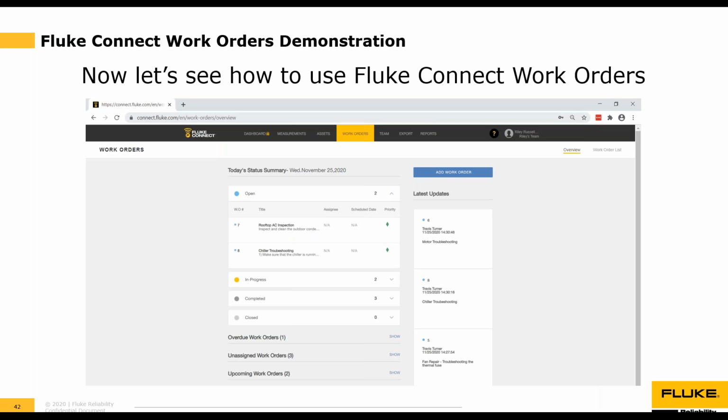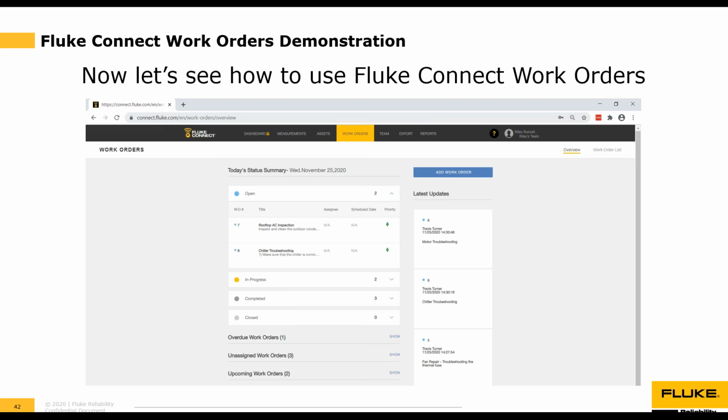So now I'm going to show you how to use some of the features you just saw in the Fluke Connect work order presentation. I will show you in the web app, as Riley the team lead, how to view work orders, how to create a basic work order, and how to edit that work order to schedule it and assign it to a teammate.